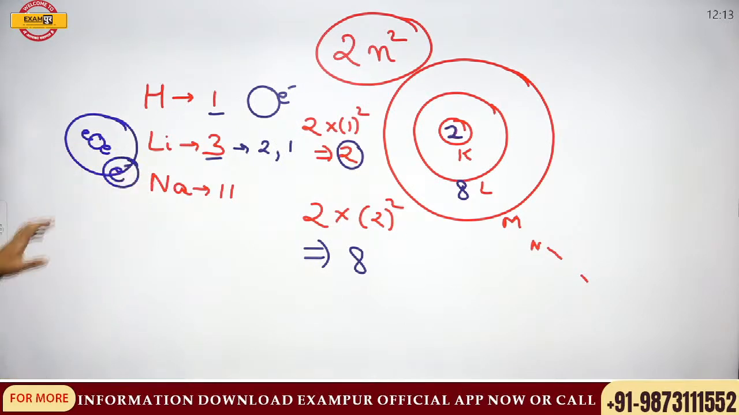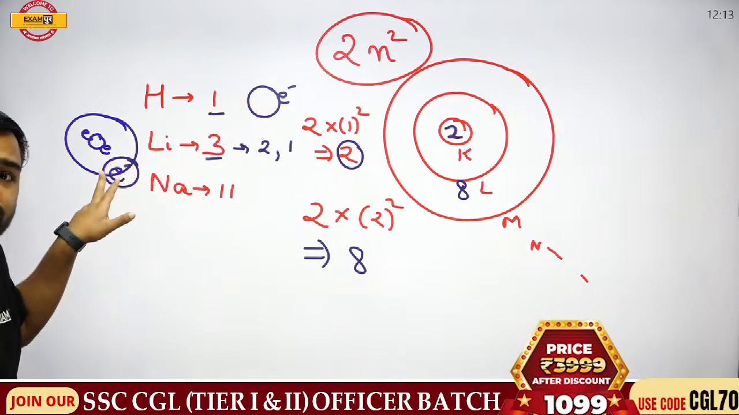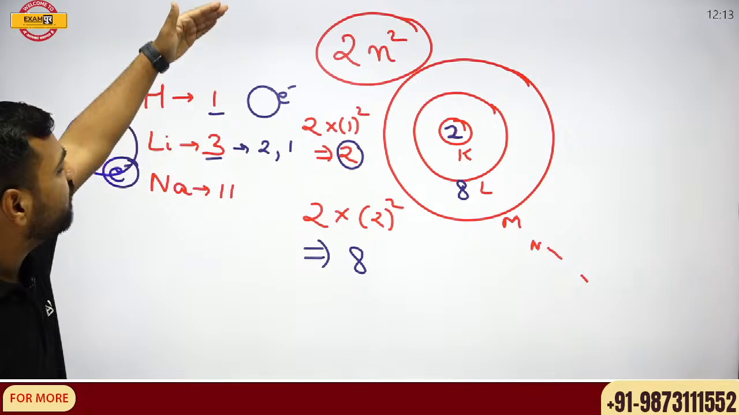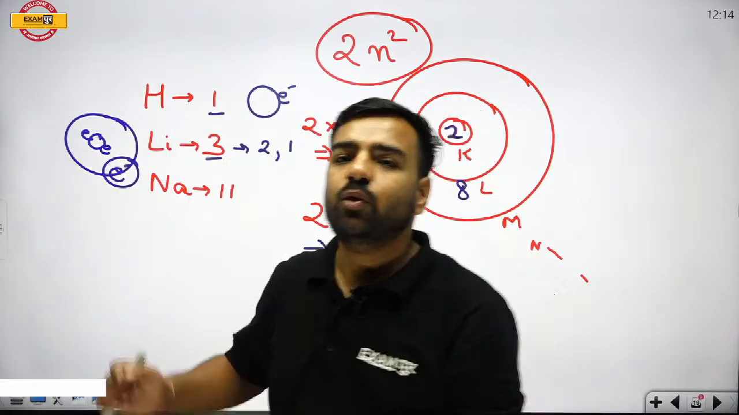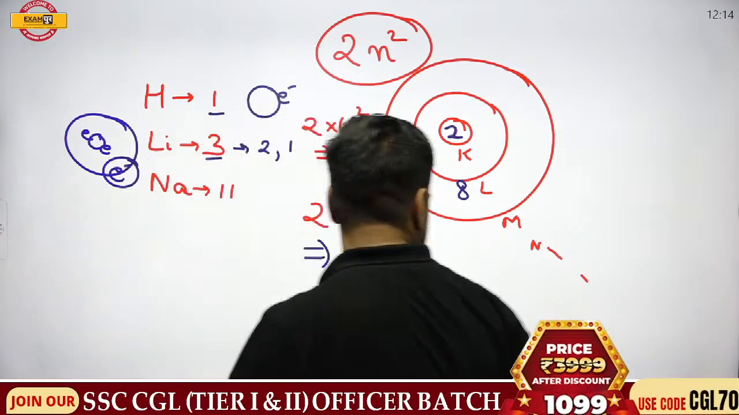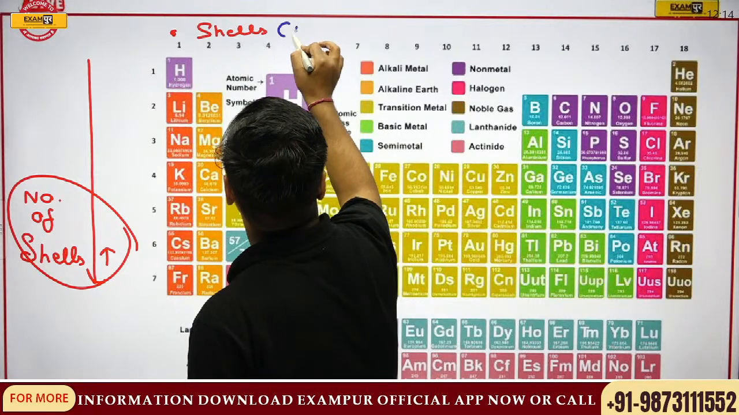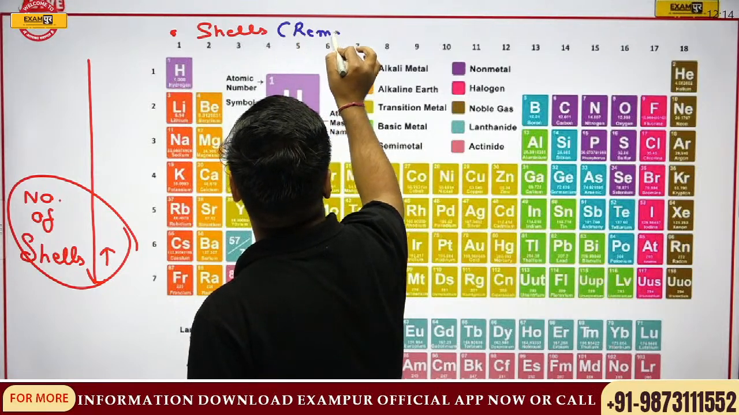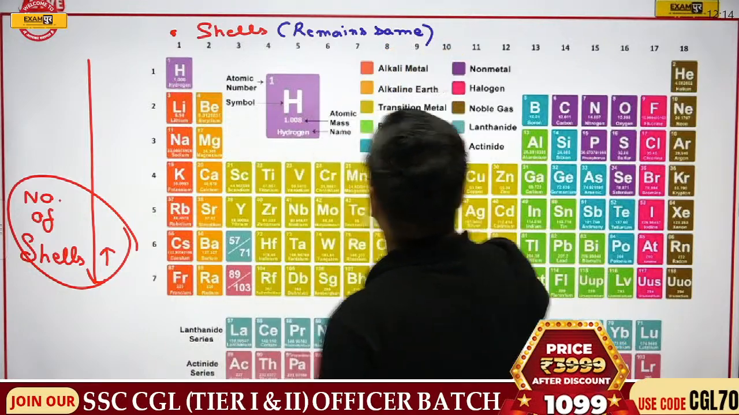So here, just have a look. The number of shells has increased. Here is only a single shell. Here we have 2 shells. That is, when I'm going from up to down, the number of shells is increasing. But when I'm going from left to right, the number of shells will actually remain the same. So please remember, the number of shells remains the same when we are moving from left to right. So you are absolutely correct.